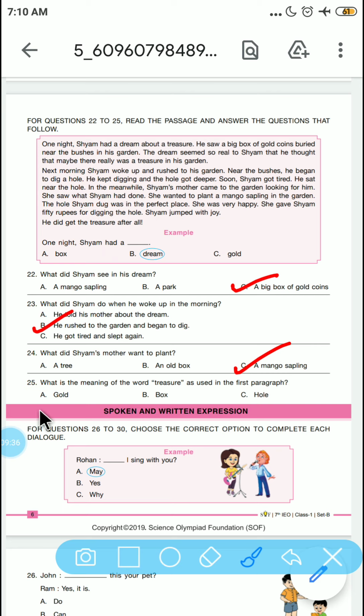What is the meaning of the word treasure? So treasure is used in the first paragraph. So what is the meaning of it? It means gold. In Hindi it is also known as khajana.